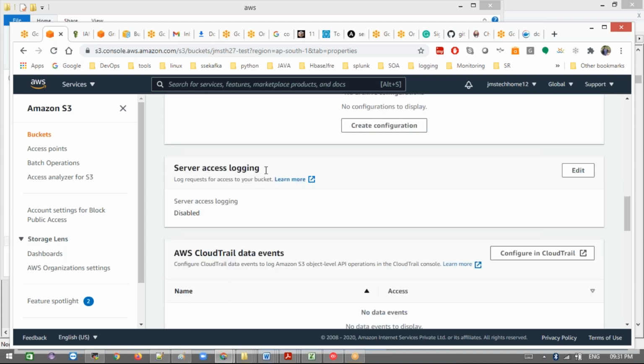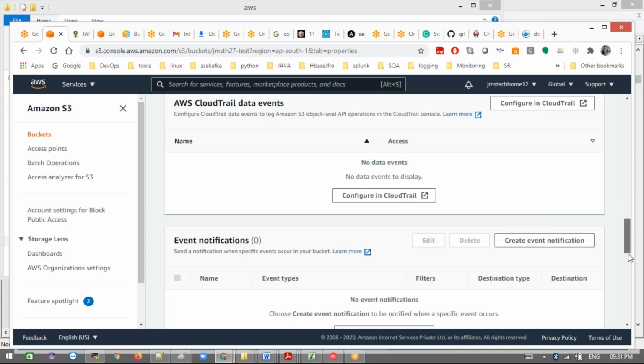I didn't store any logging here. What does server access logging mean? If any object is uploaded or deleted, everything will be logged here. You need to track what's going on in your bucket: someone uploaded an object, someone deleted an object. Everything can be logged if you enable this. By default, it's disabled.